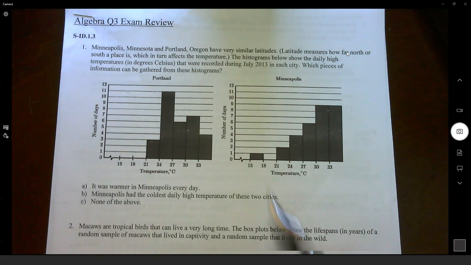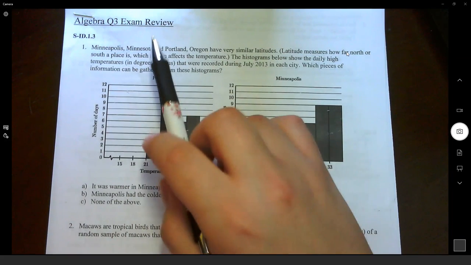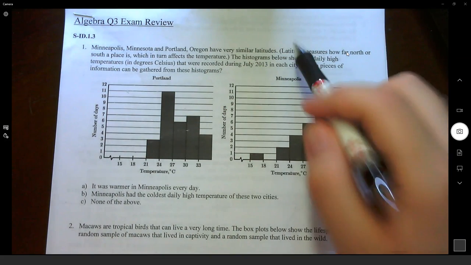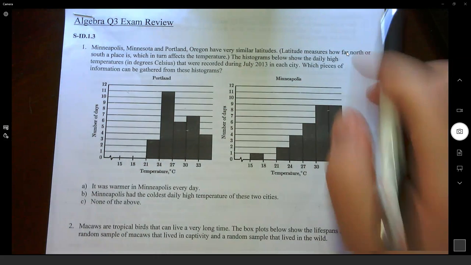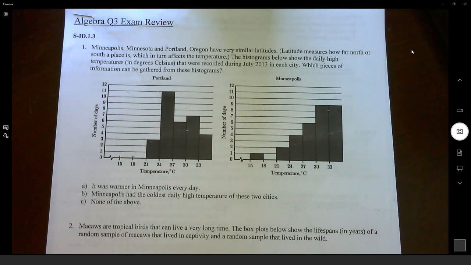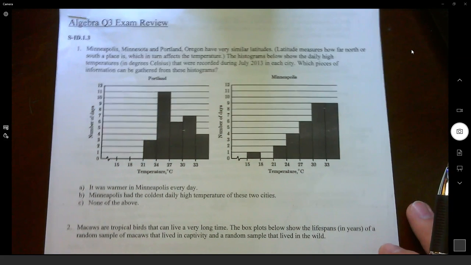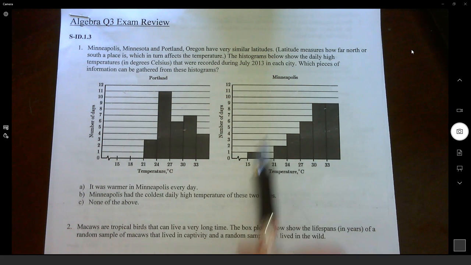All right, so let's start with number 1. Minneapolis, Minnesota, and Portland, Oregon have very similar latitudes, and latitude measures how far north or south a place is, which in turn affects the temperature. The histograms below show the daily high temperatures in degrees Celsius that were recorded during July of 2013 in each city. Which pieces of information can be gathered from these histograms?